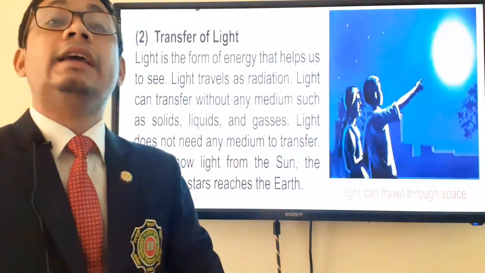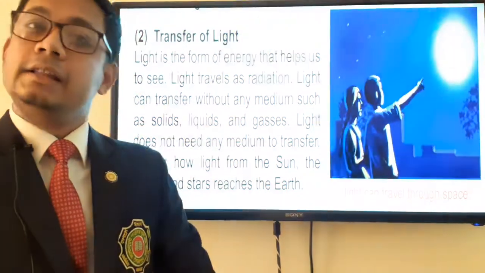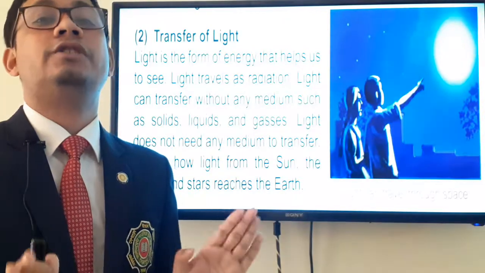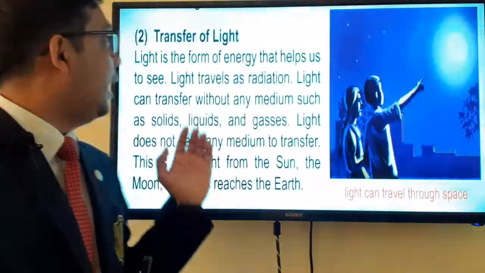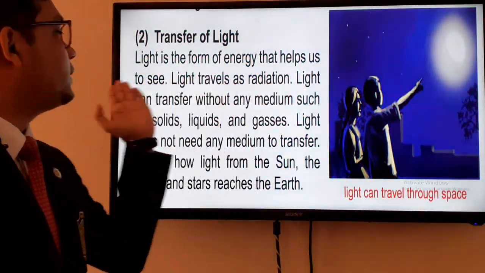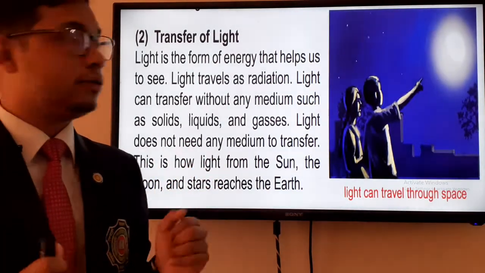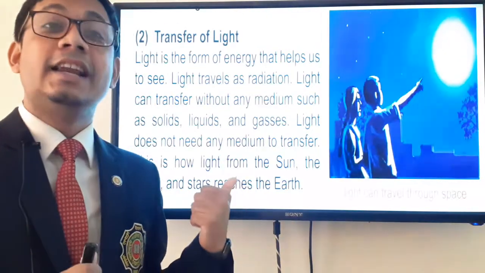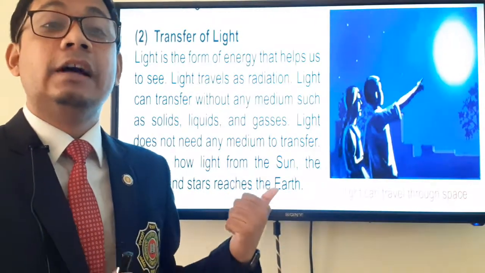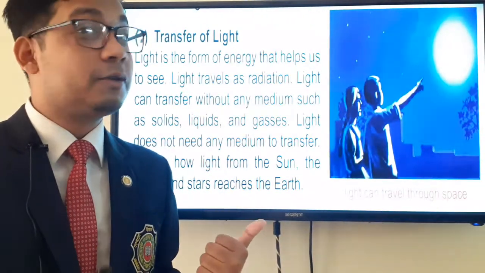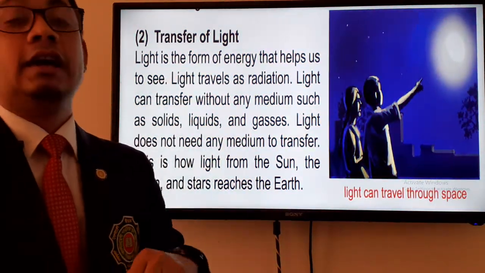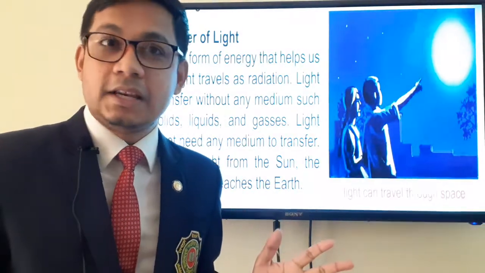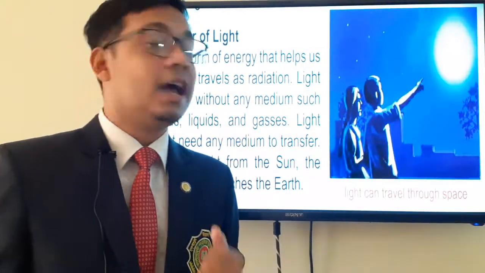So dear students, in case of transfer of light, there is also no need of media. So light can travel without any media. Okay, so have a look. Light is the form of energy that helps us to see. Light travels as radiation. The process which I discussed a little while ago, the transfer of heat without any media, that was radiation. By the same process, light travels from one place to another, and it doesn't require any media. That is why this is known as radiation.